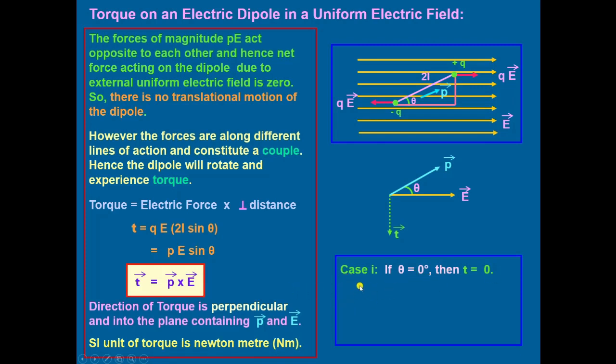We take the special cases. Case 1, when theta is equal to 0 degrees, sine 0 is equal to 0, then torque τ will be equal to 0. Second case, when theta is equal to 90 degrees, sine 90 is equal to 1, so torque will be equal to PE, that is the maximum value. In case theta is equal to 180 degrees, sine 180 again is equal to 0, then torque will be equal to 0. Okay.